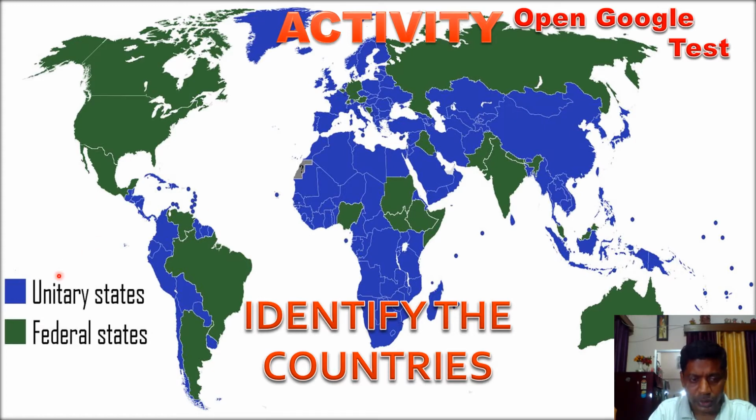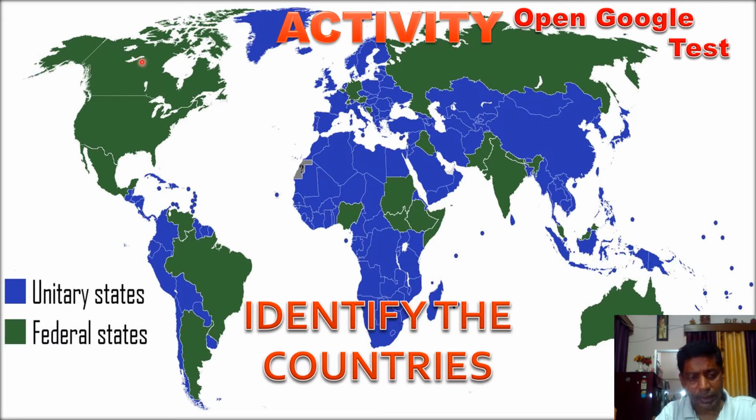So here the blue color indicates the unitary states, and this other color helps to identify the federal states. So here I have selected two colors to understand unitary states and federal states.